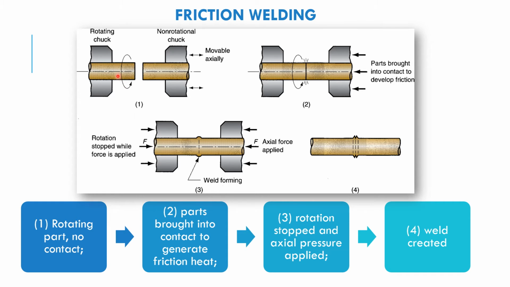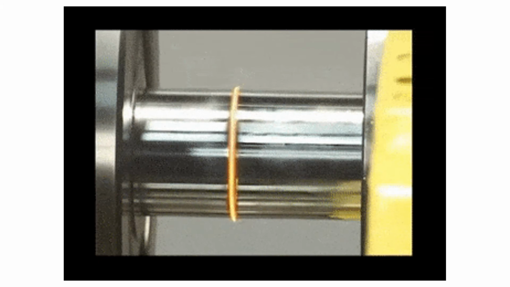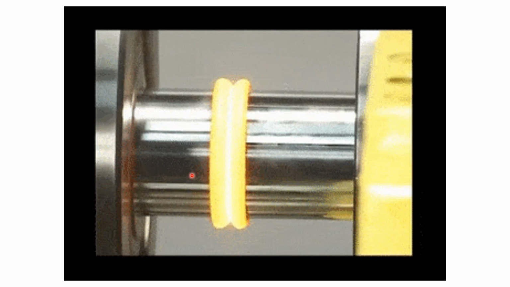velocity. Then when one part is brought into contact, there will be contact between the two materials to create the friction heat. Then rotation stops and axial pressure is applied. Once there is friction over here, you just apply the force so that the parts create the joint, and then there is no rotation anymore, and in the end the weld will be created on the product. Now let us see the process. This is how the process takes place.